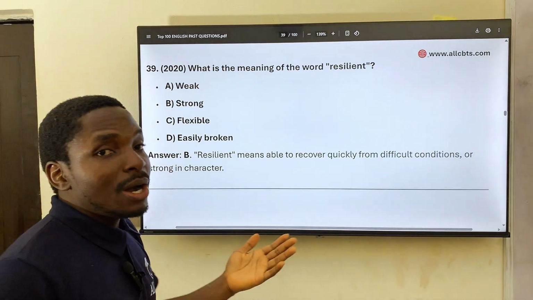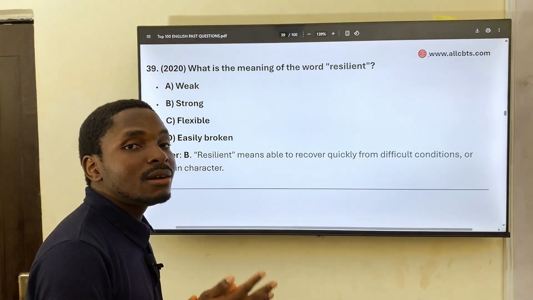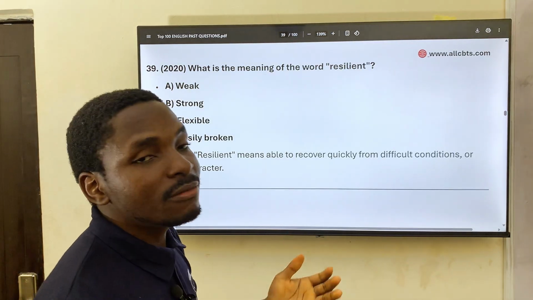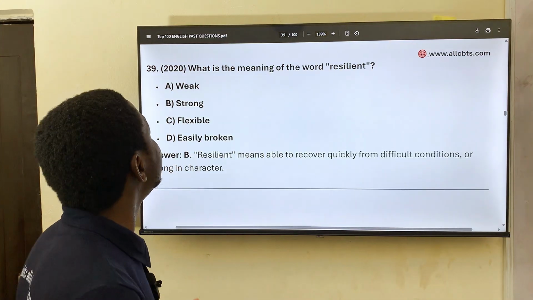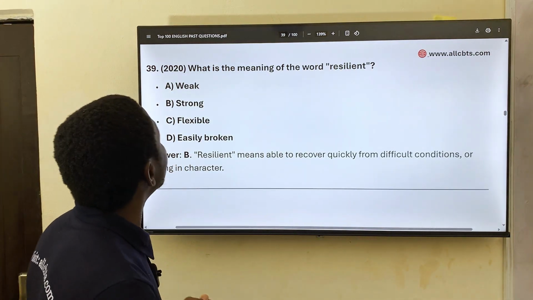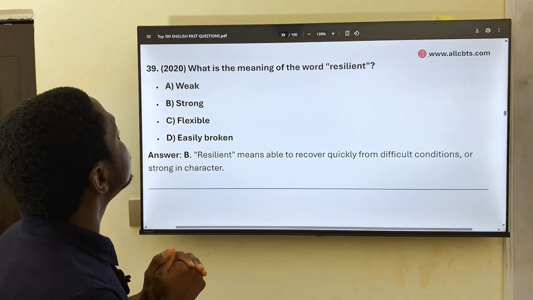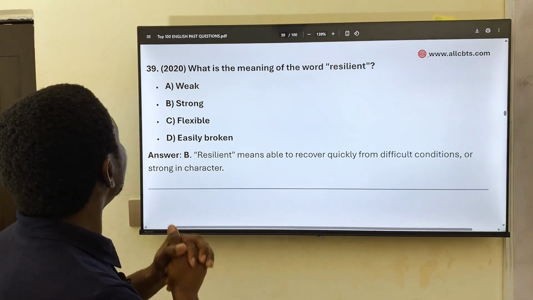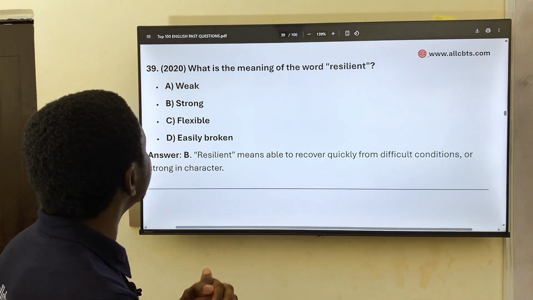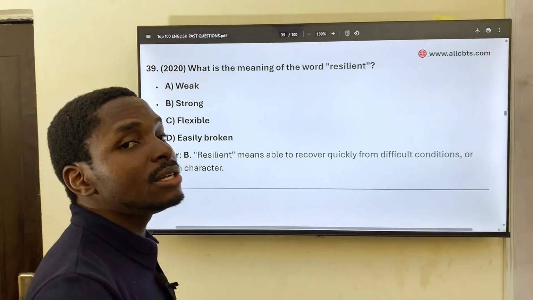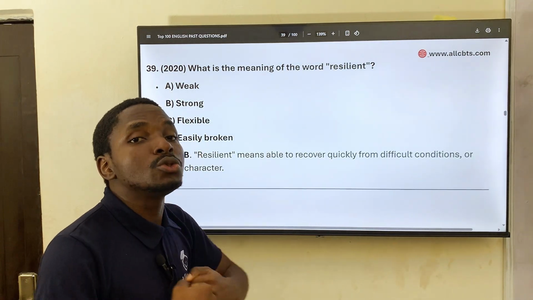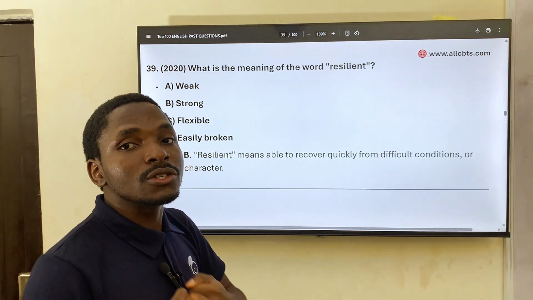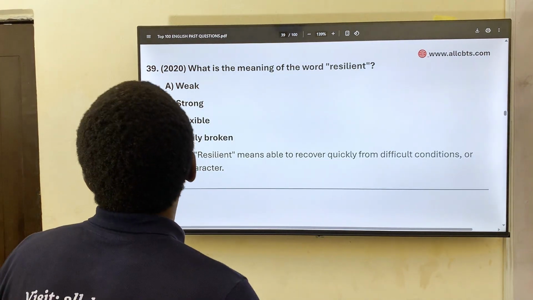Now, if you want to learn more about that, you can always check for literature online, or you can even chat us up and we'll be happy to explain in depth some of these questions. 2020, what is the meaning of the word resilient? We have weak, strong, flexible, easily broken. Resilient means to be strong, to be able to withstand difficult or tough situations. So resilient. And then we have 40.